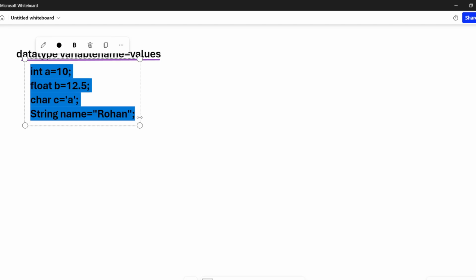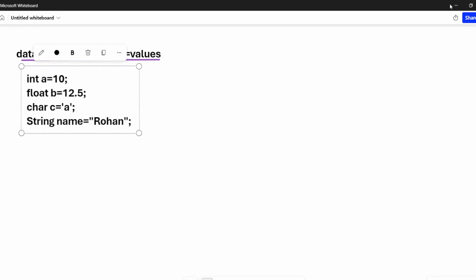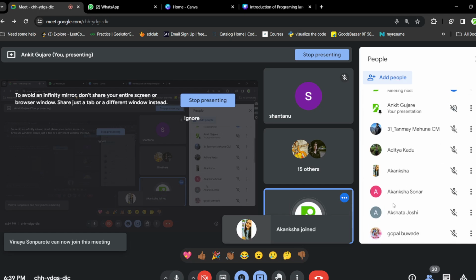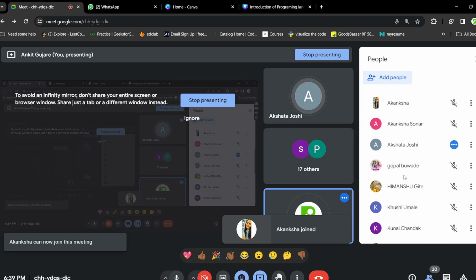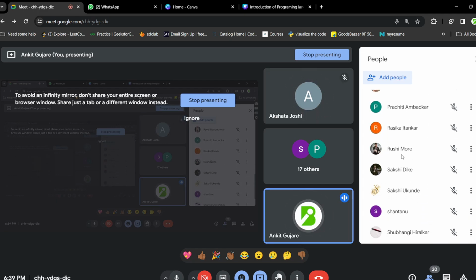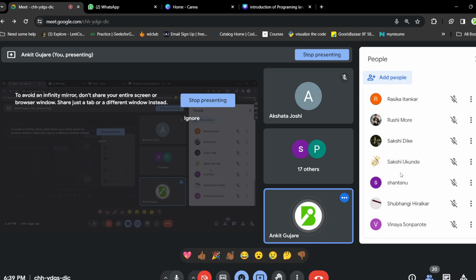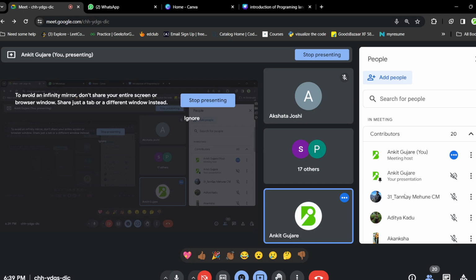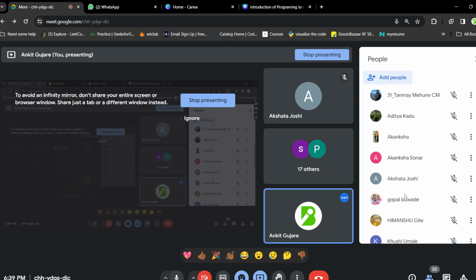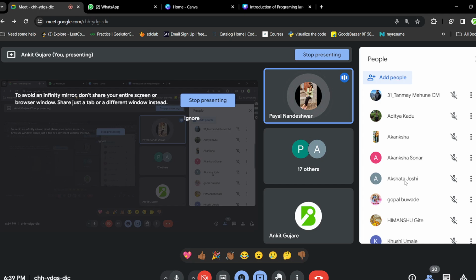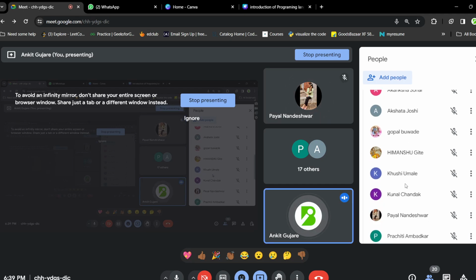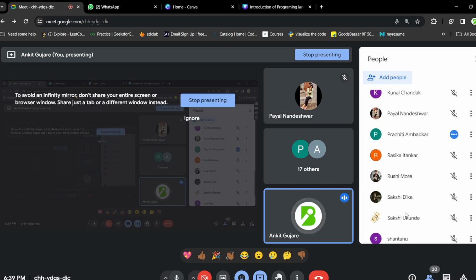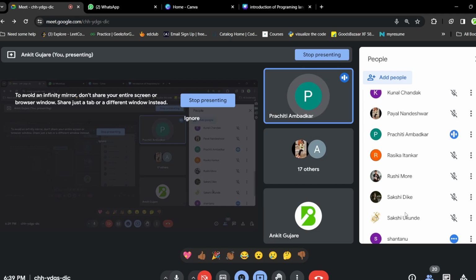Guys, can you tell me how we can create a variable? What is the way to create a variable? Akansa, Rupali, Kunal, Payal, Prachiti, Rasika, Rusi, Sakshi, Santanu, Subhangi, Tanmay, Aditya.